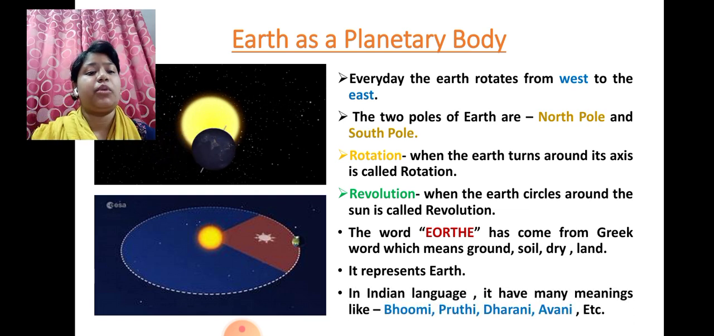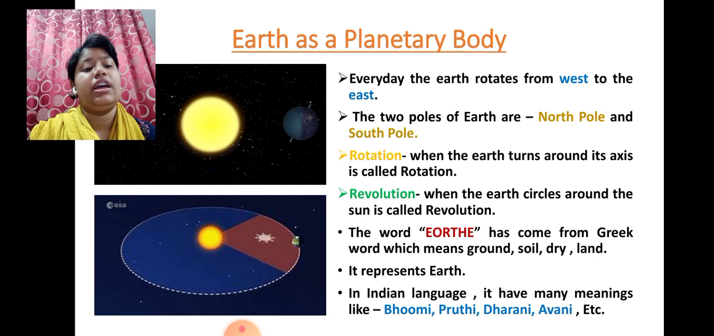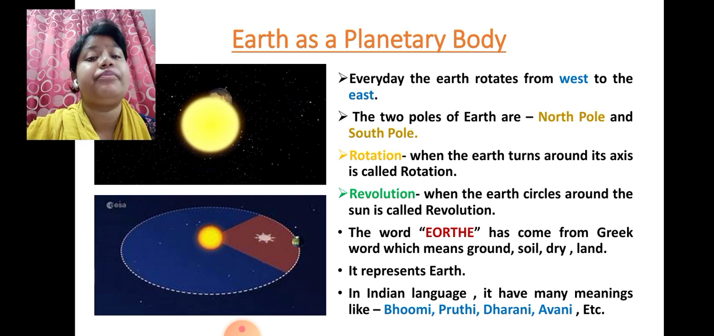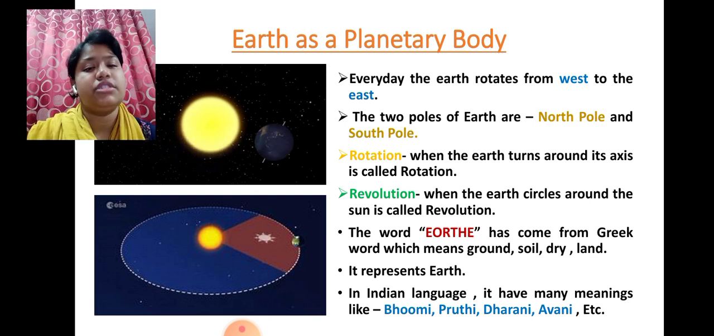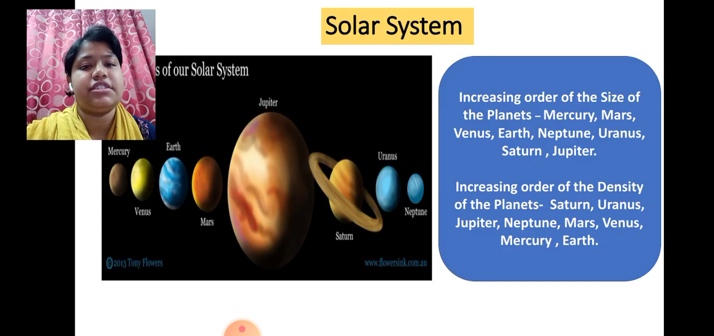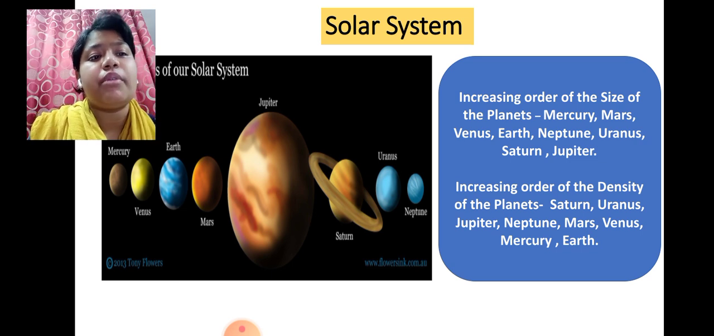In Indian languages, it has many names. Earth is also called Bhumi, Prithvi, Dharani, Avani. These are different names from different languages for Earth in the Indian system. Next, we'll study the solar system.